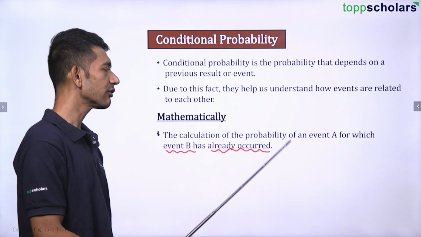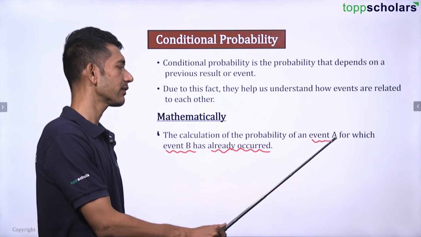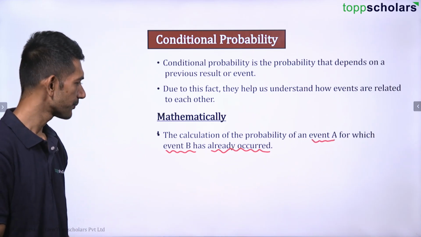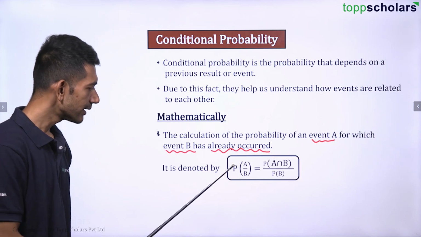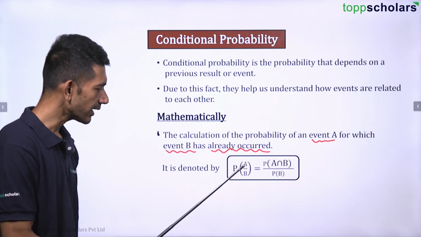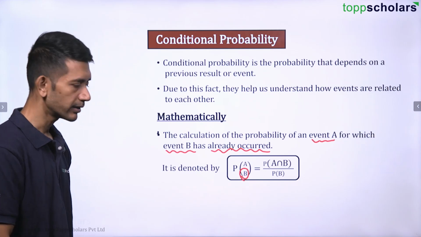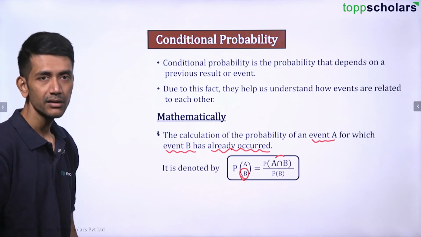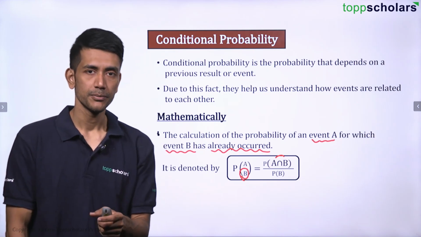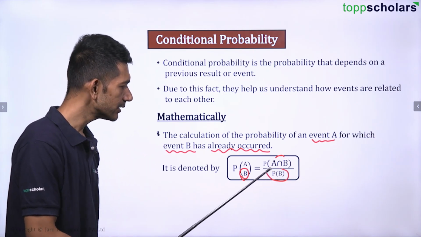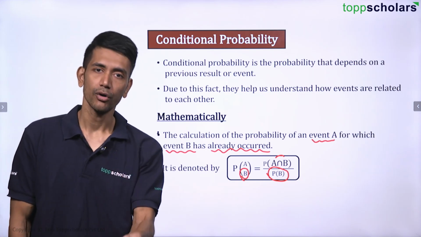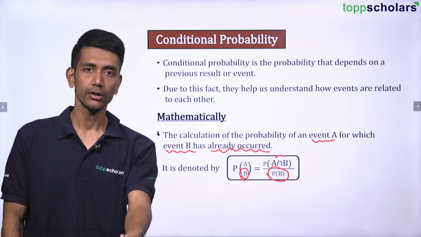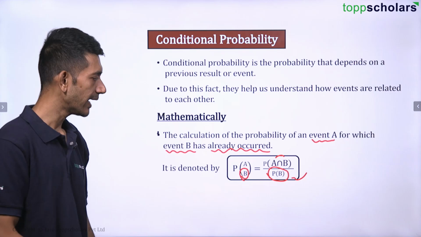So the calculation of probability of event A for which event B has already occurred is denoted like this. Probability of event A given that event B has already occurred is given by probability of A and B. Here basically we see what is common, and then divide by the probability of B, which is the event that has already occurred. We find out the probability of that.